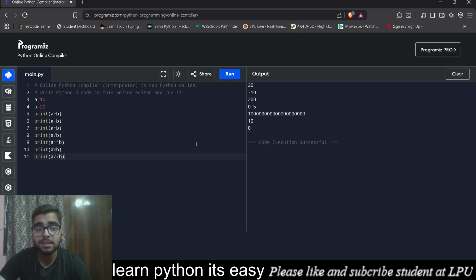Then this percentage sign gives us the remainder, and this double slash gives us the floor value. Actually, for this one I have to study, so I'll be teaching you this one in the next lecture because I'm also forgetting some of its major parts. Okay, so yeah, these are the things which we have to do.